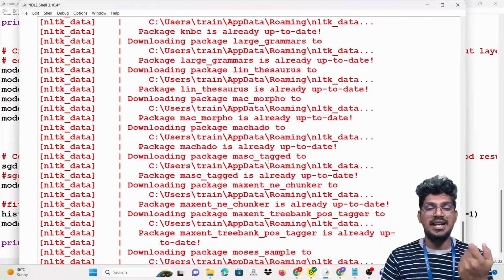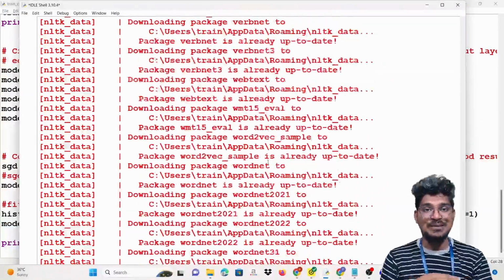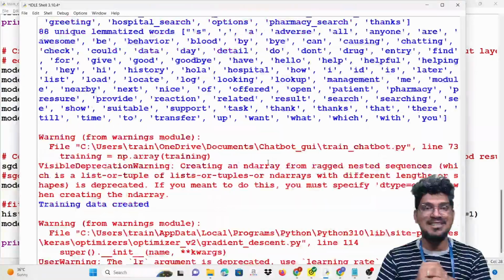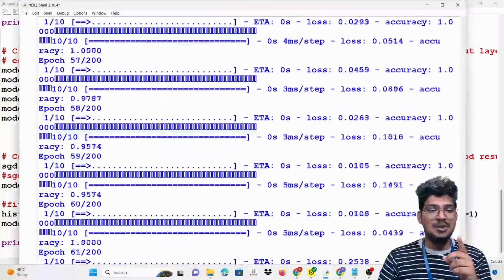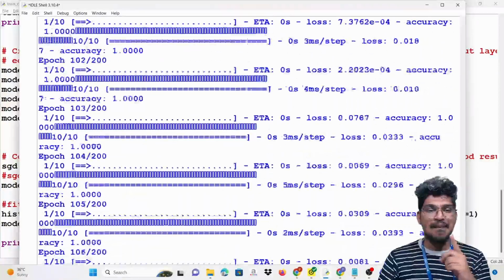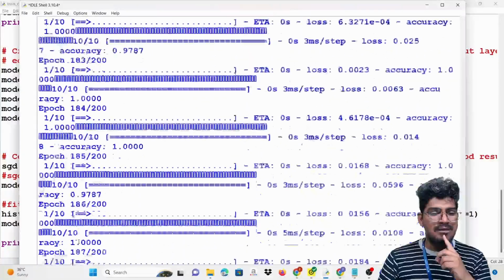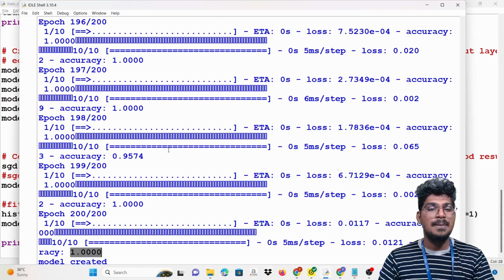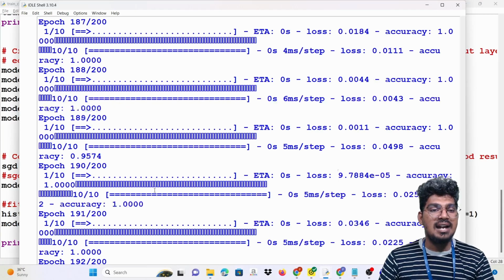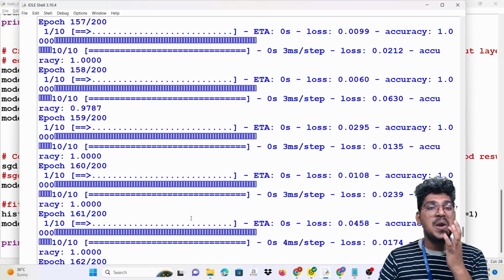It takes a bit of time to run this, and you can see it here. This is the final project of the data science masterclass. So just try to understand this one. Now the training process is going on, out of the 200 epochs. Now it is nearly 120, 140, 150, 190 here, and the accuracy of this particular model is nearly 100%. You can see it here, 200 of 200 epochs has been done.